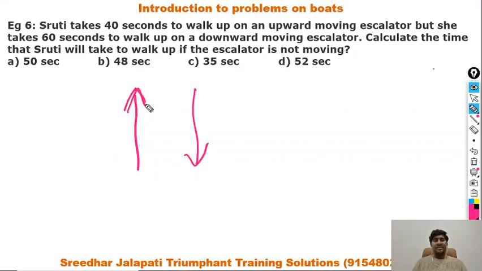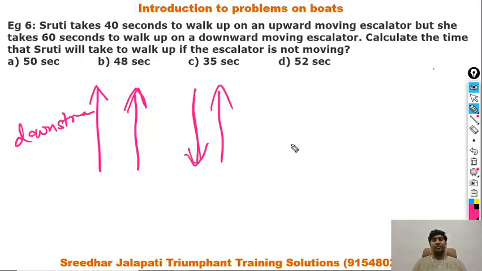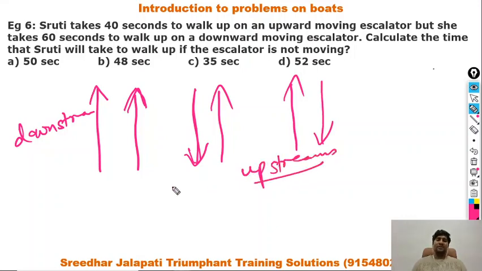In an escalator which is moving up, if we are also walking in the same direction, this becomes downstream. Whereas if the escalator is moving down, but you are trying to go up, or the escalator is moving up and you are trying to go down, this becomes upstream. Moving the way the escalator is moving is downstream. Moving against the motion of the escalator is upstream. A similar concept we can apply here to answer the questions.